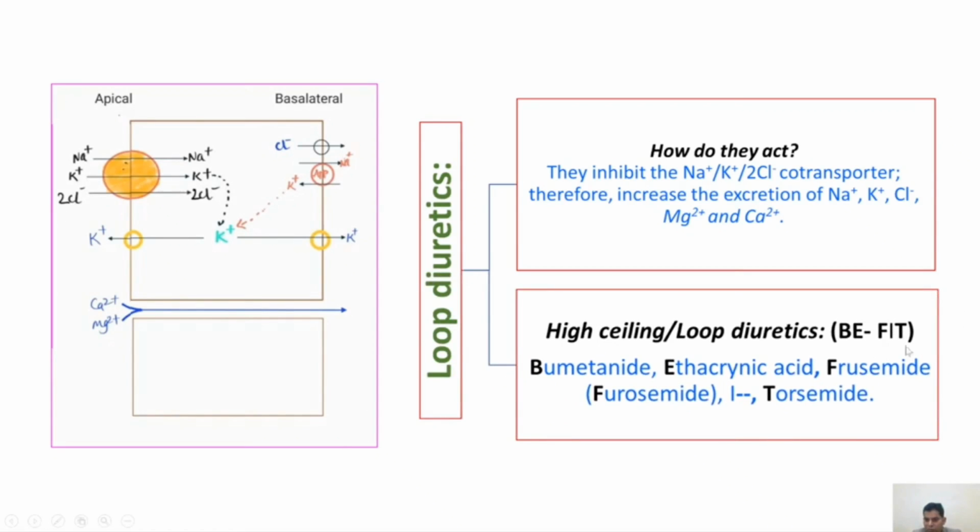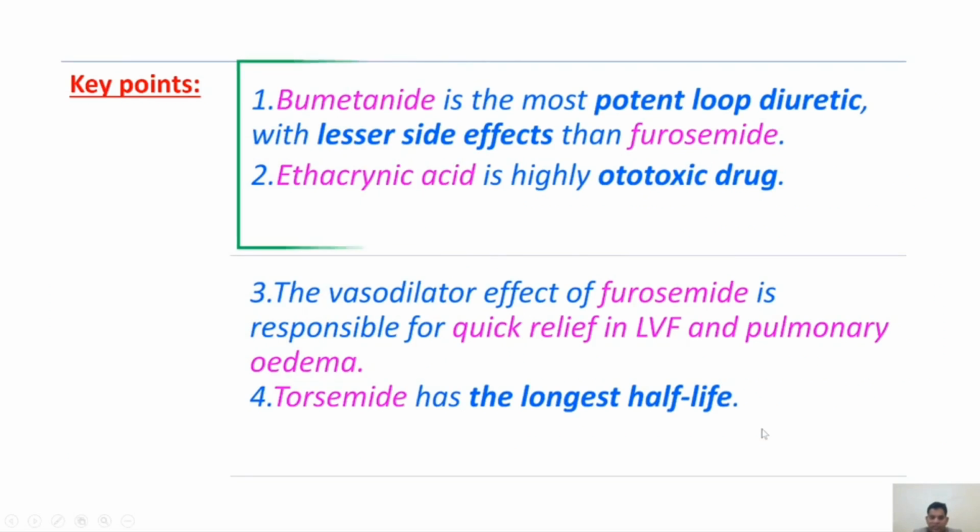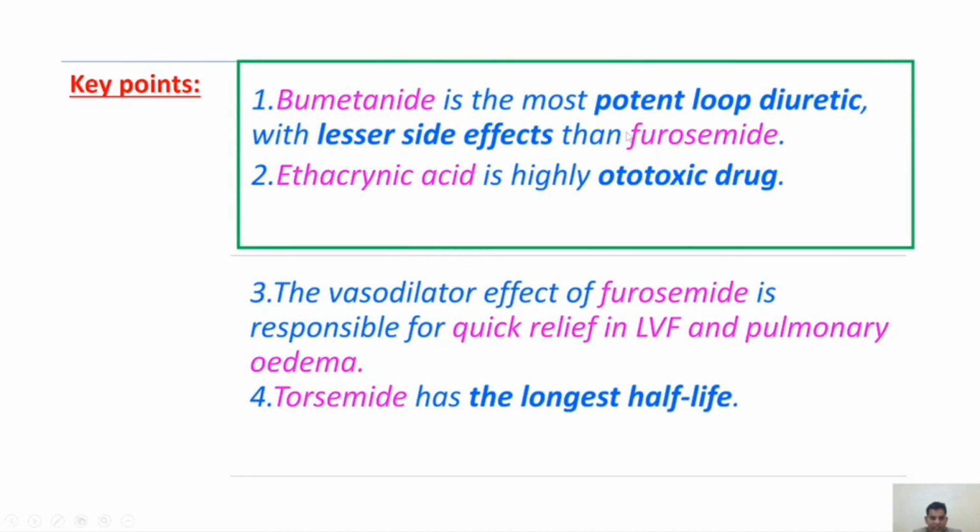Here, I have given one mnemonic, B-E-F-T. All are capital letters, but we have to observe the bold. B, Bumetanide. E, Ethacrynic acid. F, Furosemide. T, Torsemide. Next, coming to the key points of these drugs.